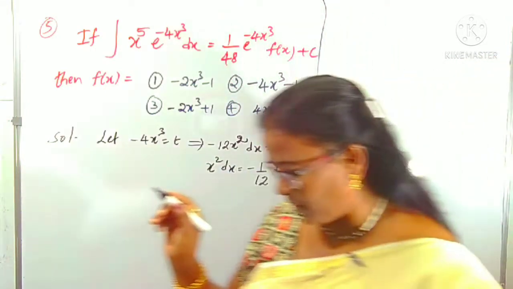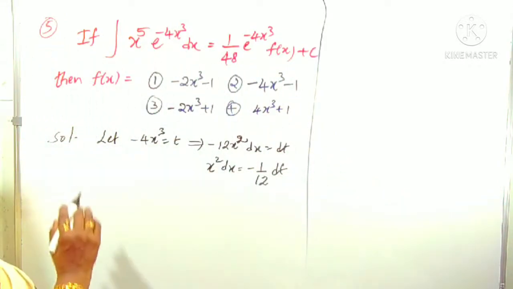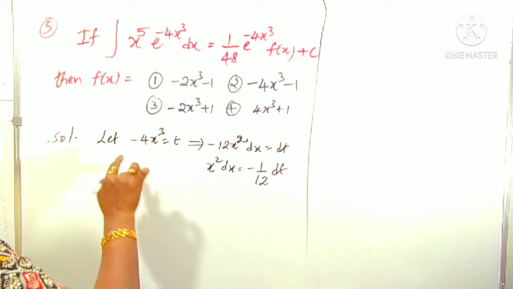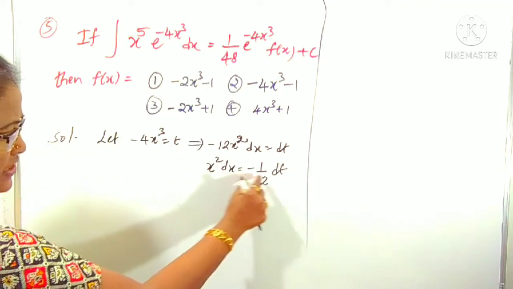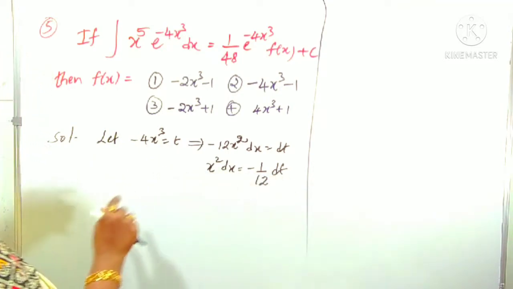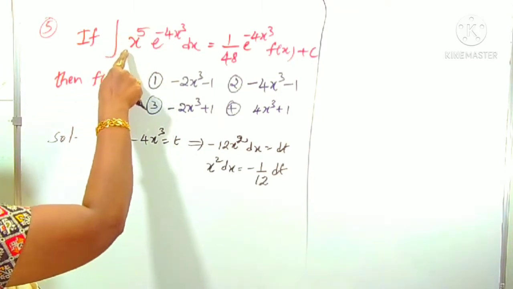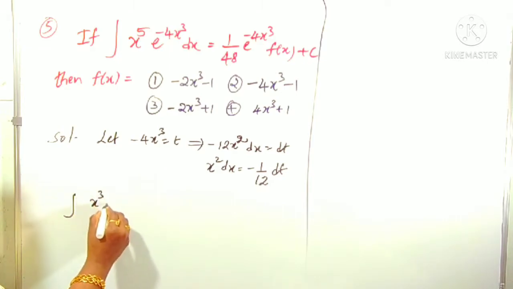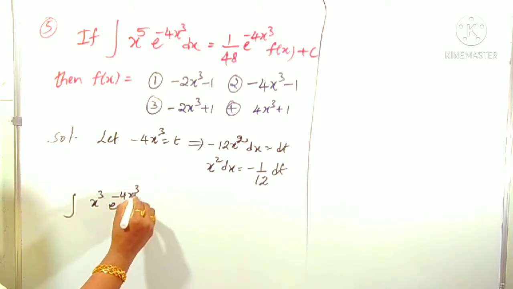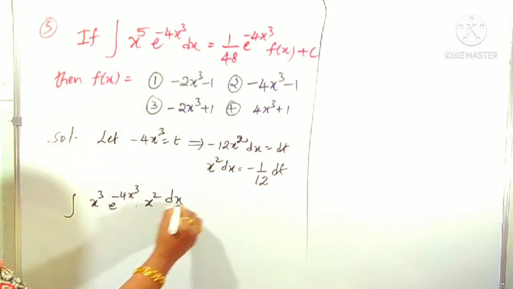Right. Now come to the given question. I am splitting the given question so you can understand clearly. Power minus 4x cube is taken as t, and x square dx is minus 1 by 12 dt. In the question there is an x power 5 term. Shall I write x power 3 into x square? Yes, 100% we can write. X power 3 I am writing here, e power minus 4x cube as it is, and one more x square is there, which I am writing beside the dx, right?